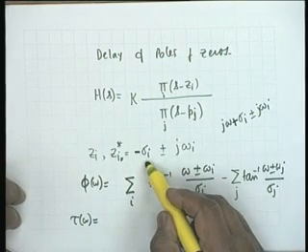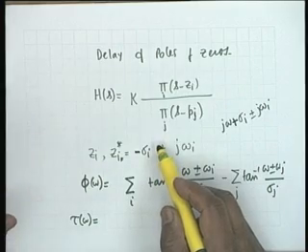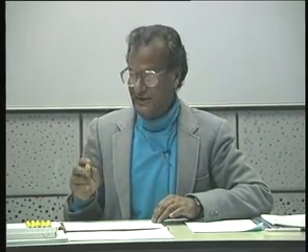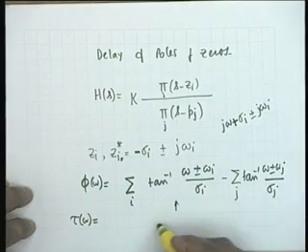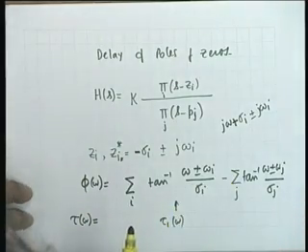But obviously sigma i's, what is the restriction on sigma i? It should be, no, zeros are not restricted. The restriction is on the poles. Okay. Whatever the case may be, this will contribute to a delay which will be negative.